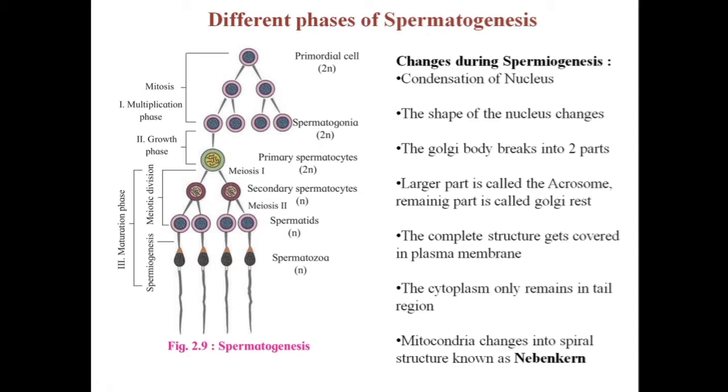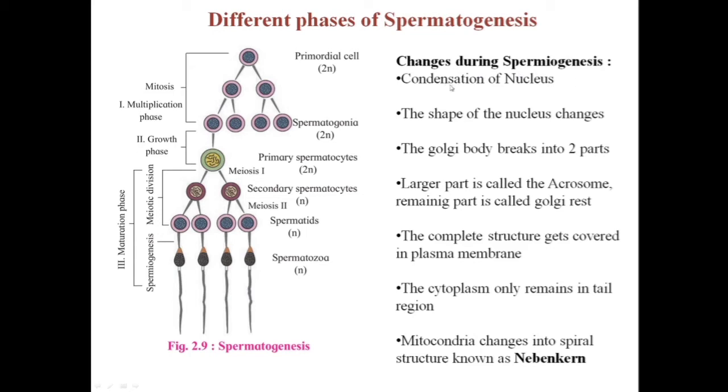Now let us study in detail how these non-motile cells change into motile functional sperms. Let us study the changes that take place in these spermatids during spermiogenesis.